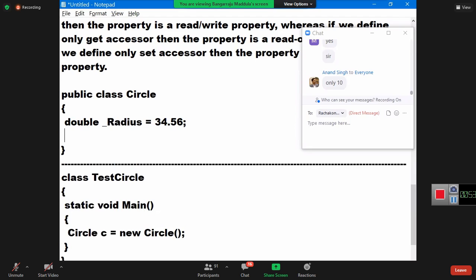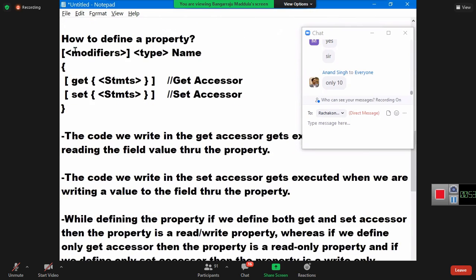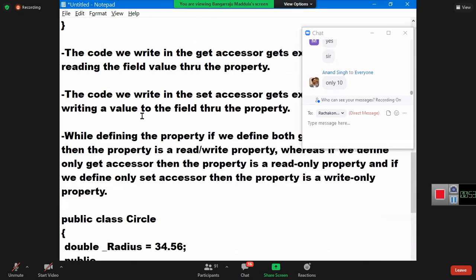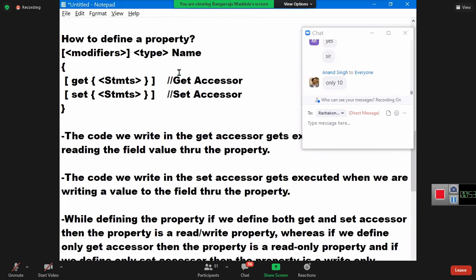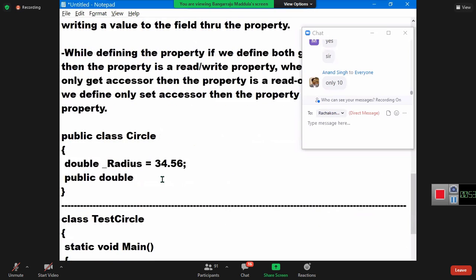Now, shall I write a property on the field? Watch. I want to write a property on a field. How do you write? Public, see the syntax, the access modifier public. Type: what type of value are you exposing? Double. And then the name. Generally, field name and property name will be the same, but two members with the same name is no problem.